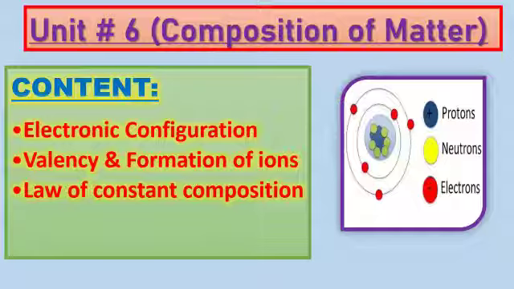After that, the law of constant composition means the composition of a substance is always the same regardless of how the substance is found and where the substance is made.